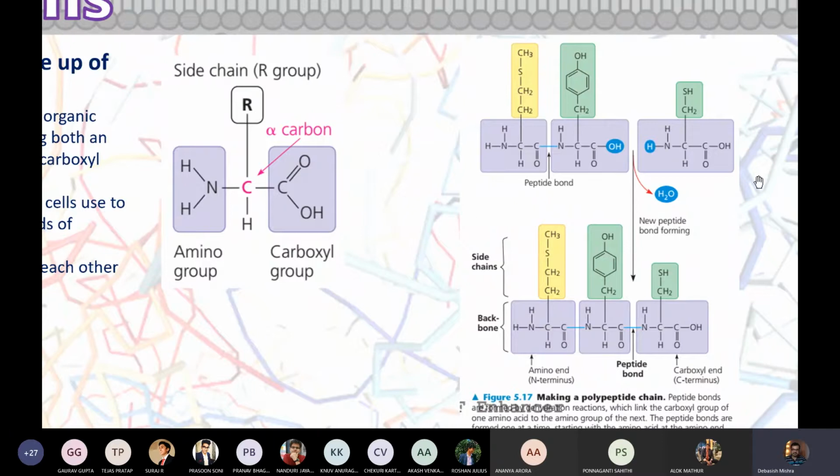So this is how a peptide bond happens, and you see water comes out, and nitrogen and carbon directly form a bond. Often this needs enzymatic support.